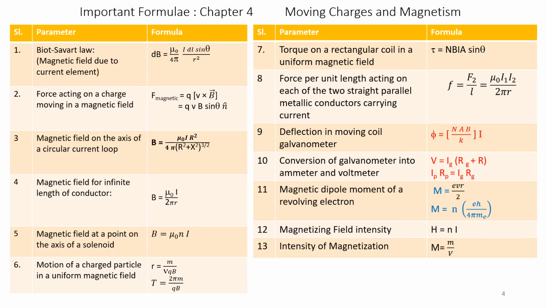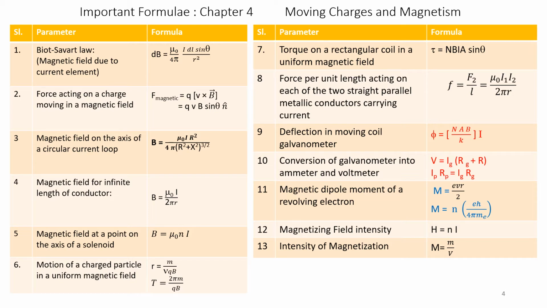It is given by the formula dB is equal to mu naught over 4 pi into I dl sin theta by r square, where dB is the magnetic field, mu naught is the permeability of free space, I is the current through the element dl, and theta is the angle between dl and r, r is the radius.